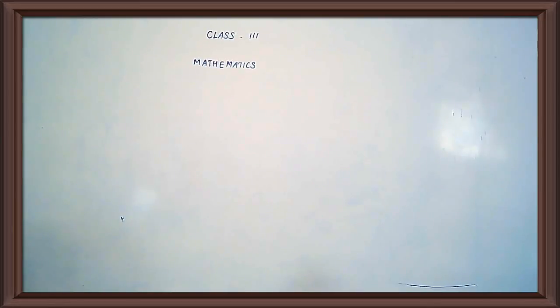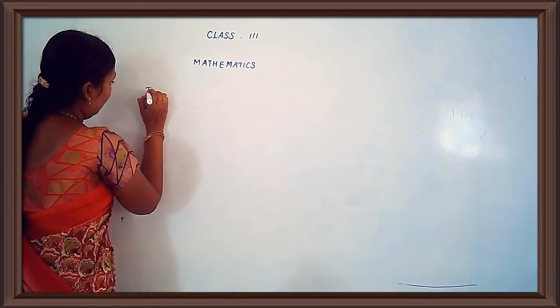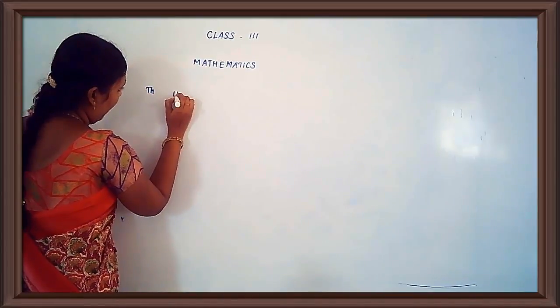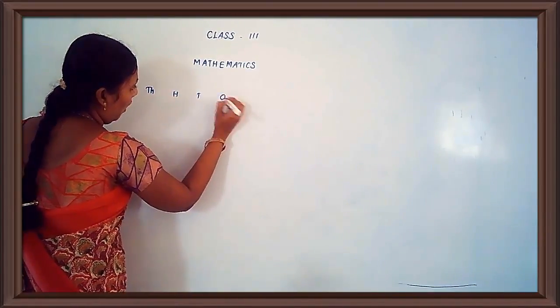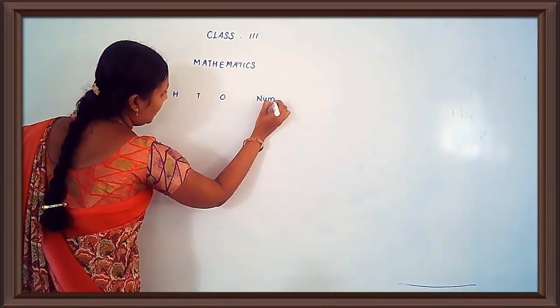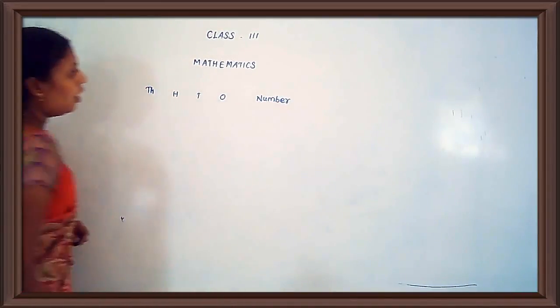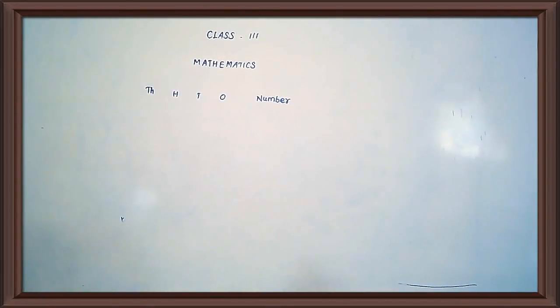Is there any thousands value? No. Okay, so we have to write 0 for the thousands place. See the first one: thousands, hundreds, tens and ones. Here one box is the number, N-U-M-B-E-R, number. Yes, ma'am? The first one, 700s plus 8 ones. Yes or no? Yes. Is there any thousands value? No. So you have to write 0 for the thousands place.